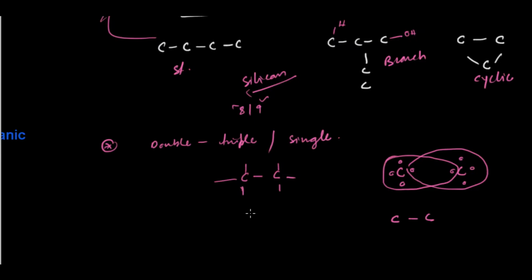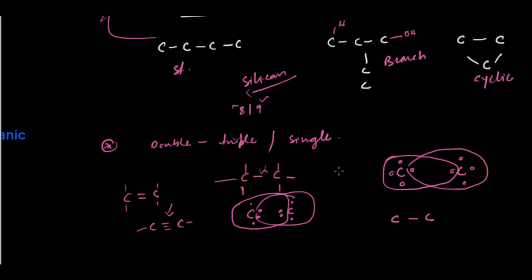But suppose not one electron is being shared, suppose two electrons from each carbon are shared in this way. So they can create a double bond like this, or they may create a triple bond when three electrons are being shared. So you can see carbon has the property of making bonds. It may be double, triple, or single, and that is how it led to the creation of different kinds of substances.